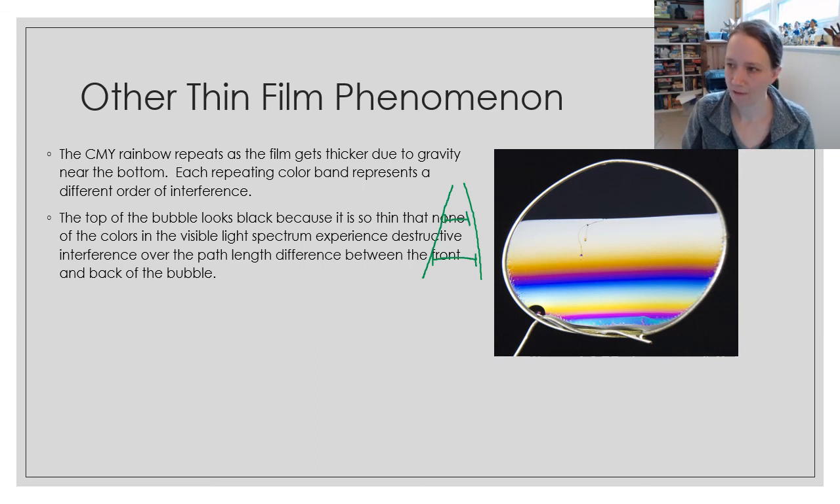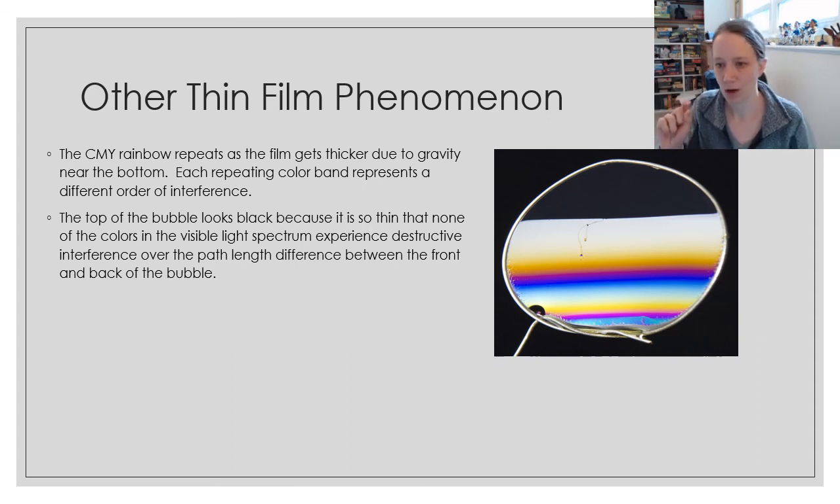The top of that film, incidentally, is black because it is so thin up there that none of the colors in the visible light spectrum experience destructive interference, right? The path length difference isn't enough to end up with any half or full integer value of the constructive or destructive interference. So we don't see any colors at the top because we're not interfering any visible colors of light, which is kind of neat.